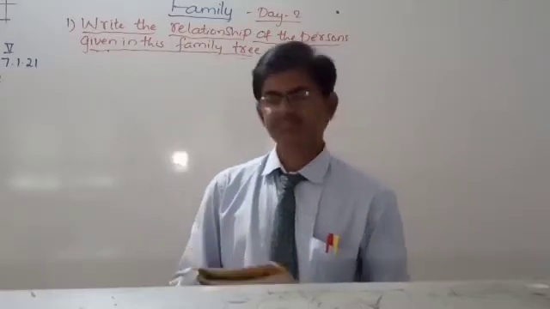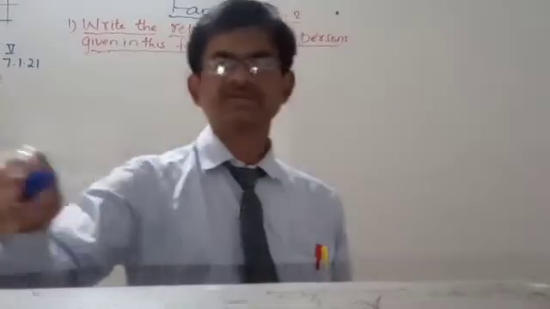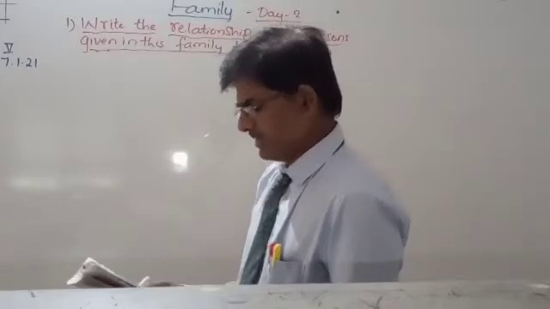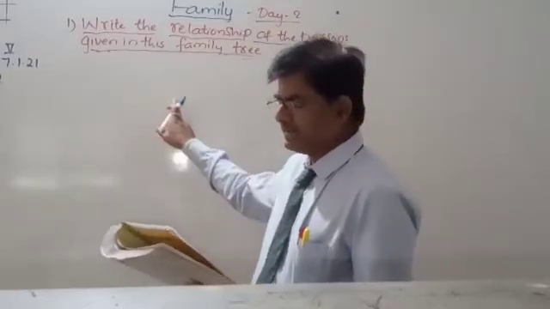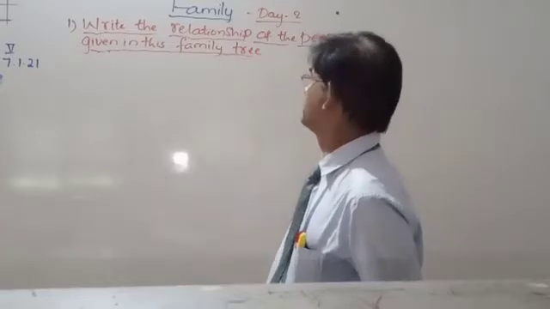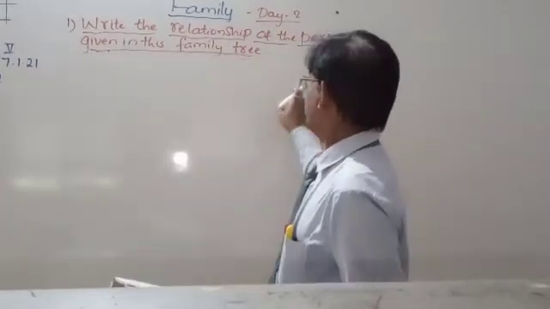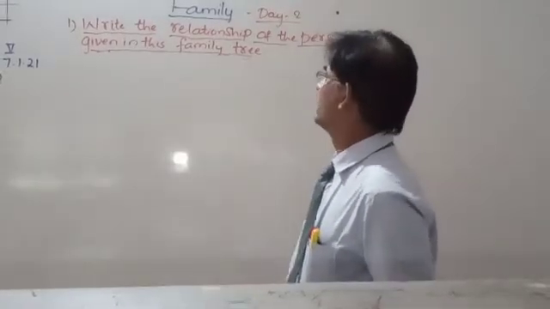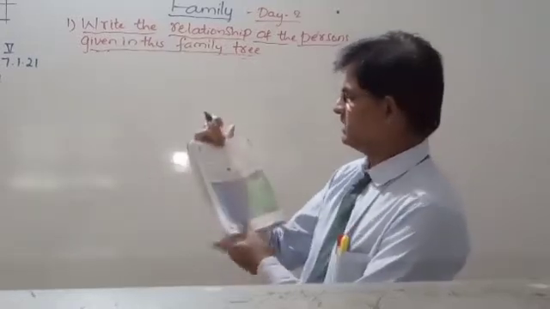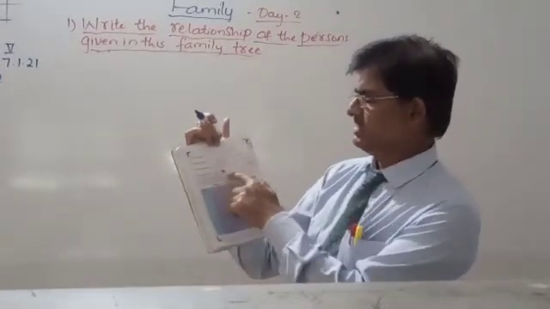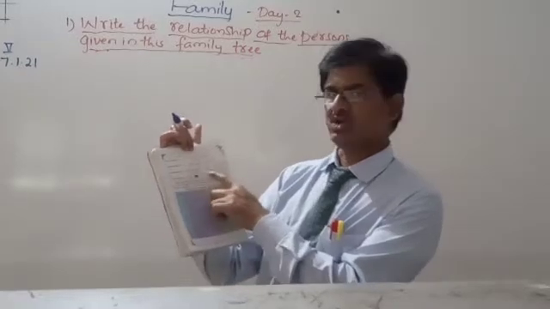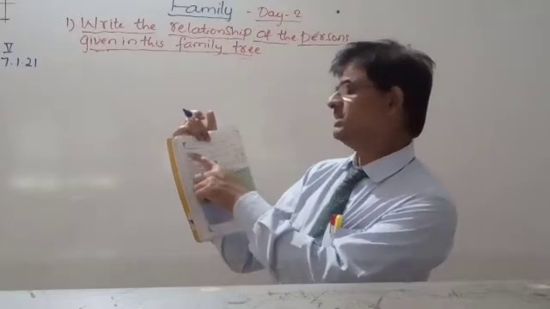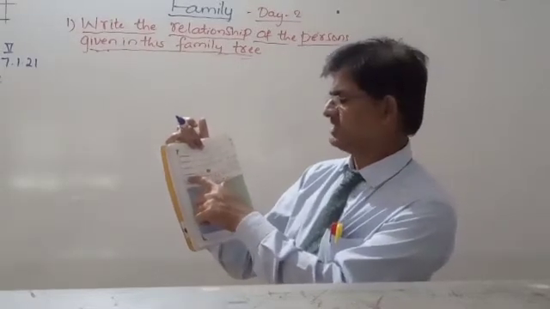All of you be ready to attend this class. Once again, look clearly at how the heading is written: write the relationship of the persons given in the family tree. So today is day 2. This is the family tree. Actually it is not a tree, it is given in writing. You can see four generations here: first generation, second generation, third generation, fourth generation.